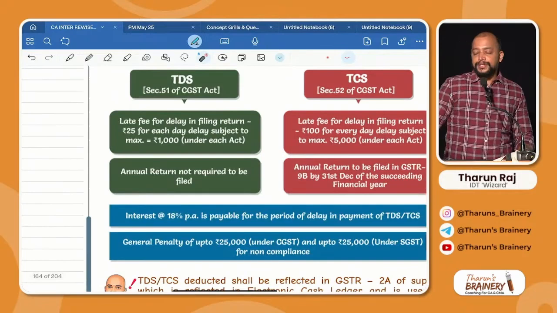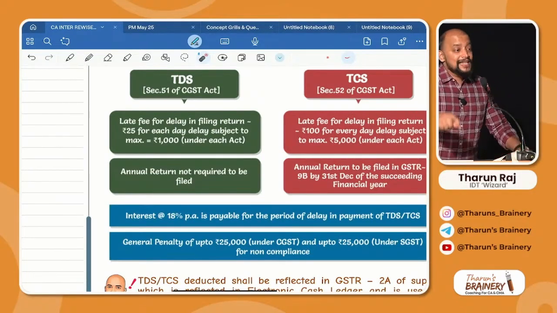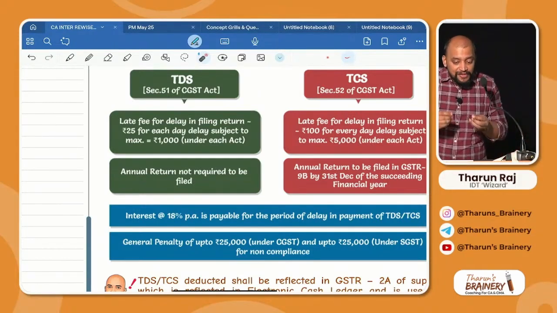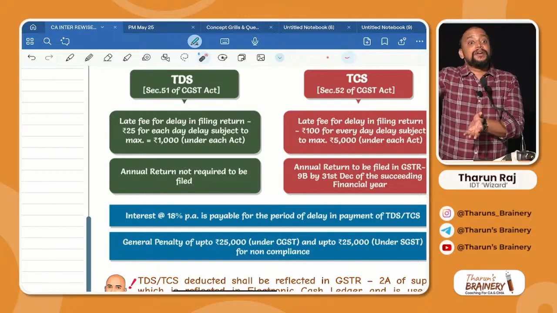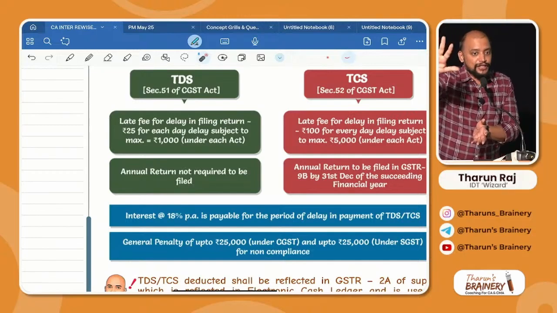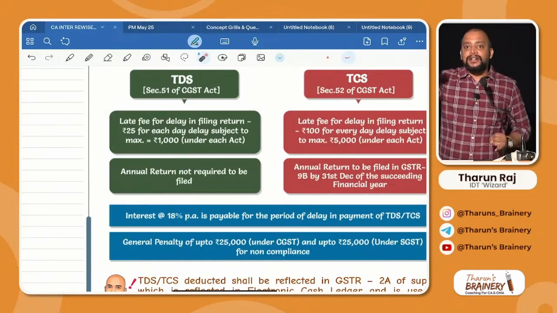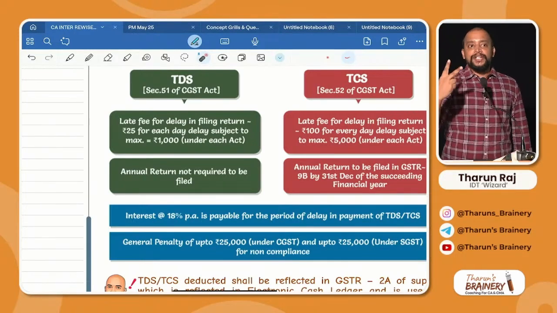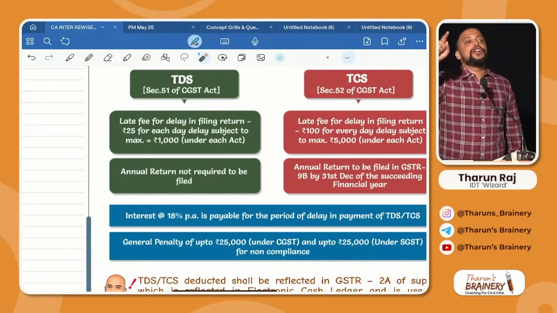Then, suppose there is a delay in filing GSTR 7, it means there is a delay in payment of TDS also to government, because at the time of filing GSTR 7 only they will pay TDS also, whether the government department or PSU etc., that notified recipient. If there is a delay in filing the TDS return, then there is a delay in payment of TDS. So 2 points will come. Number 1, as there is a delay in payment of TDS, they need to pay interest.